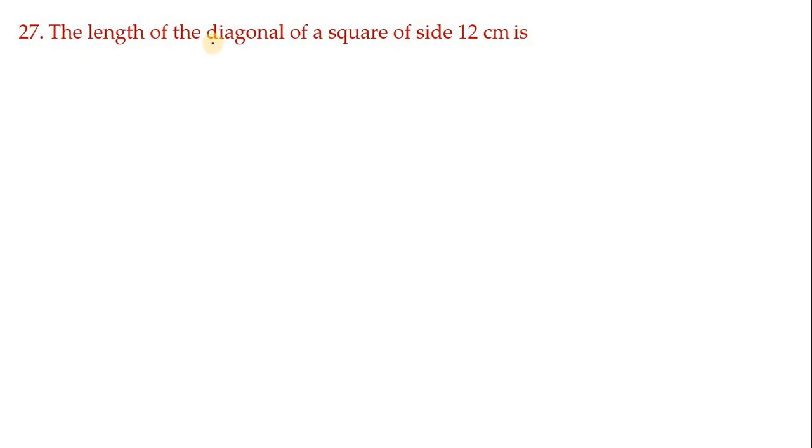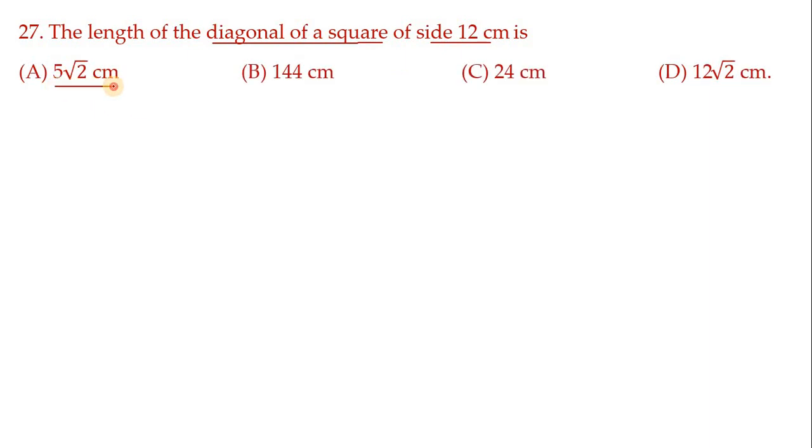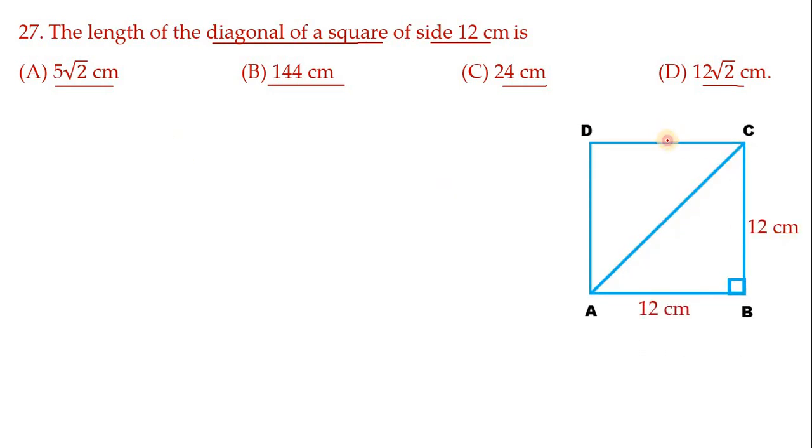The length of the diagonal of a square of side 12 centimeters is 5 root 2, 144, 24, 12 root 2 centimeters. This can be solved by using the Pythagoras concept, or else by using the formula also. I will explain both methods, but my suggestion is to use the formula. Before that I have drawn a suitable figure here. I have taken ABCD as a square, I have drawn the diagonal here, and mentioned the measurement. All sides in a square will be 12 centimeters.